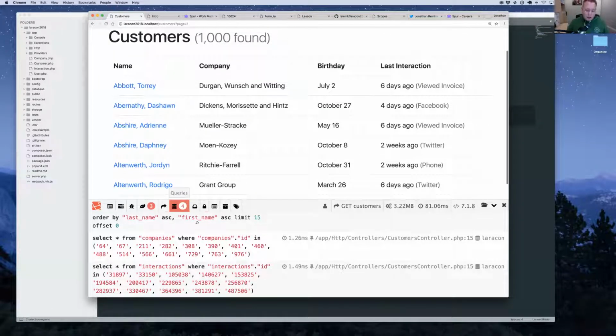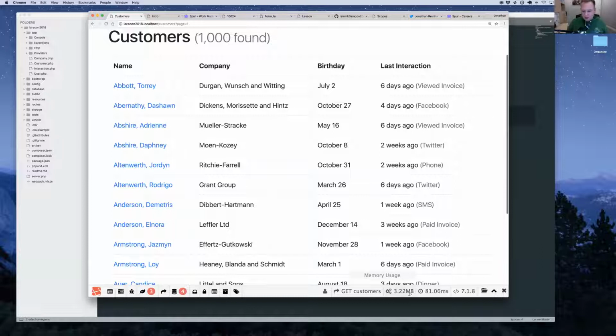So whether or not, like I say, that's definitely a win. Even though it's one more database query, it's still very, very fast. You can see here that we're still at 3 megs of memory, and we're at about 47, well within, less than 100 milliseconds, even closer to 50 milliseconds page load to get all this data.